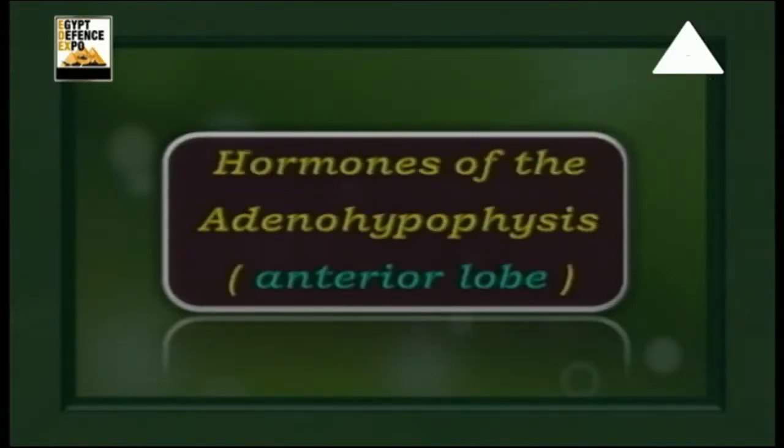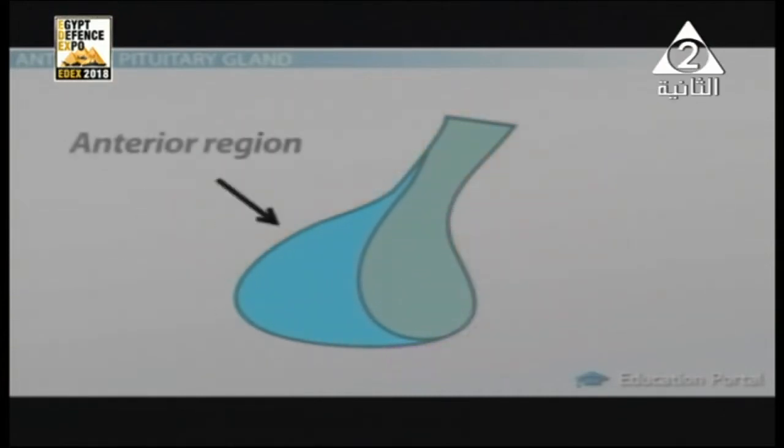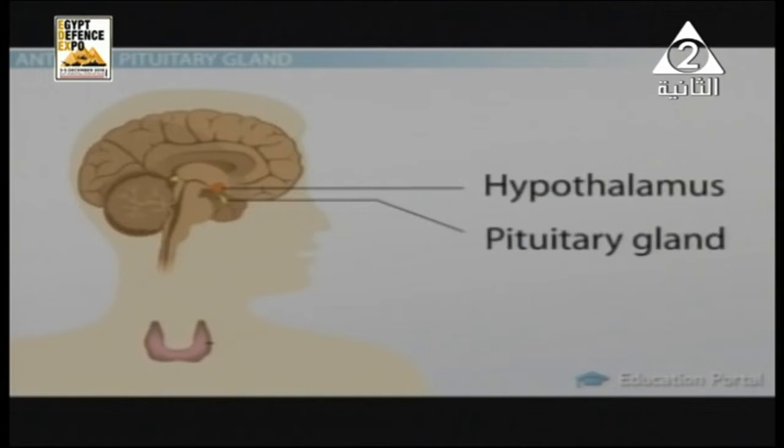Hormones of the adenohypophysis, or the anterior lobe of the master or pituitary gland. The master gland, as we said in the last episode, consists of two main parts, adenohypophysis and neurohypophysis. Today we're going to study the hormones of the anterior lobe.